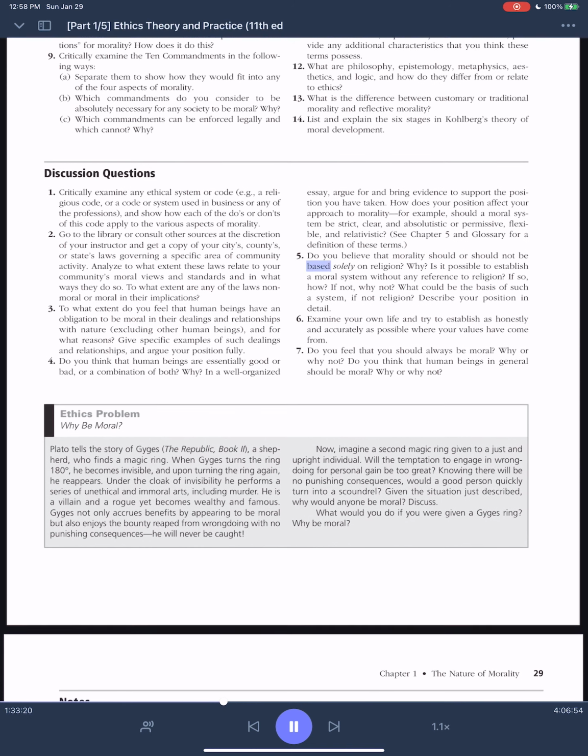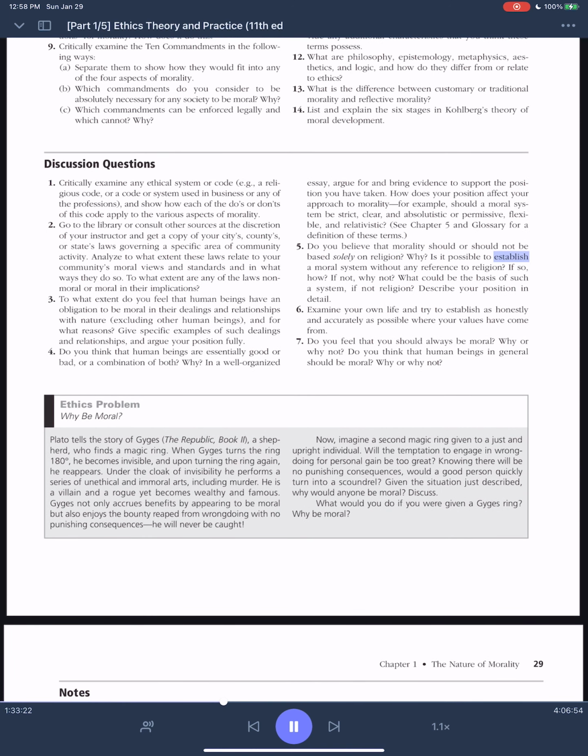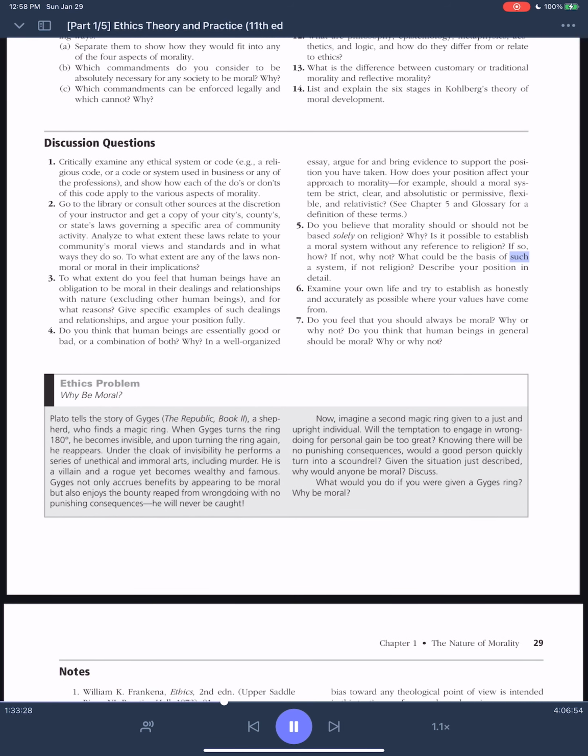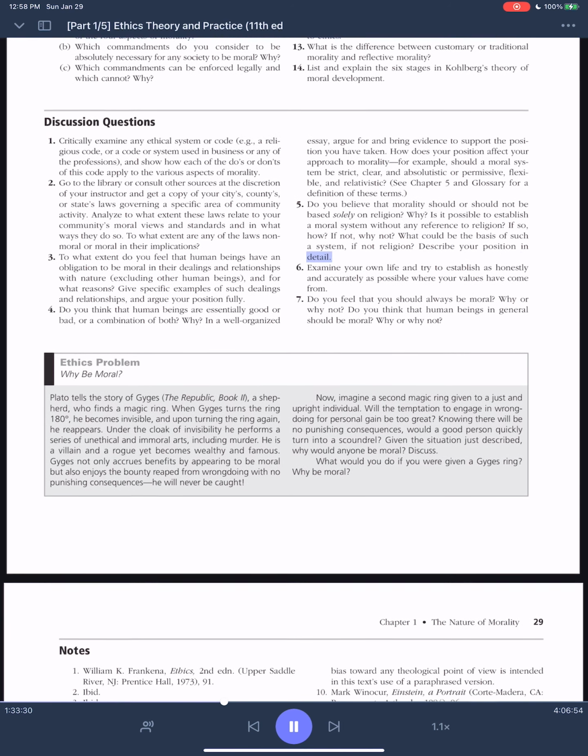5. Do you believe that morality should or should not be based solely on religion? Why? Is it possible to establish a moral system without any reference to religion? If so, how? If not, why not? What could be the basis of such a system, if not religion? Describe your position in detail.